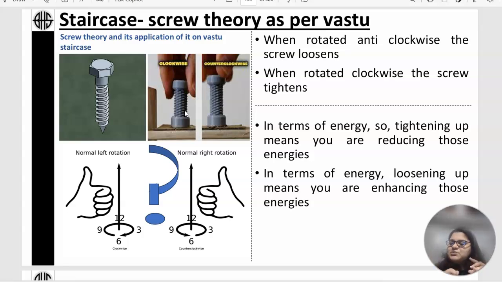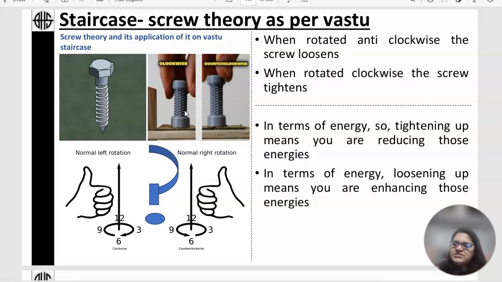Before we touch upon the best placements of an anti-clockwise or a clockwise staircase in different zones, I'm going to give, for the first time, an assignment for all of you to work on. Go to multiple different areas, not just your house, but apartment buildings or independent houses, residential or commercial spaces, anything at all.